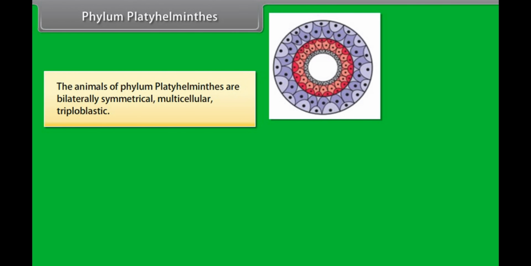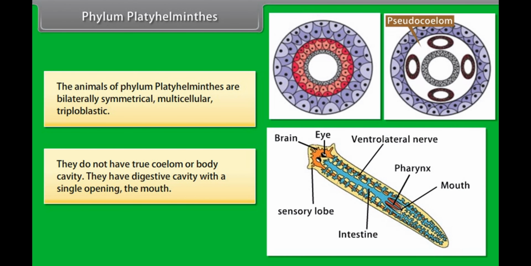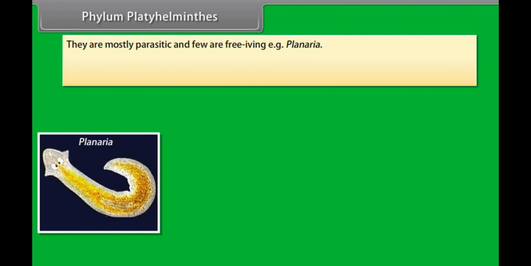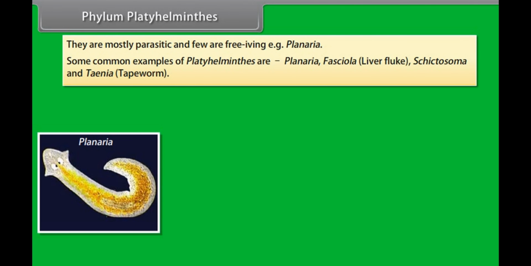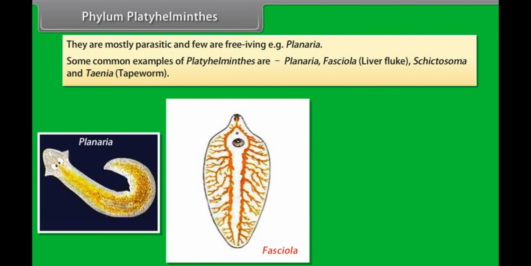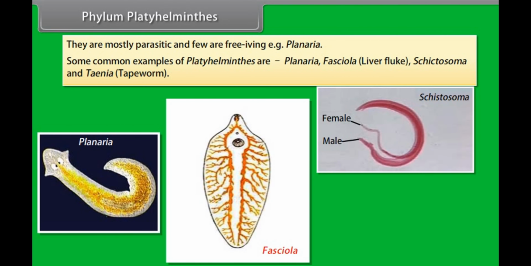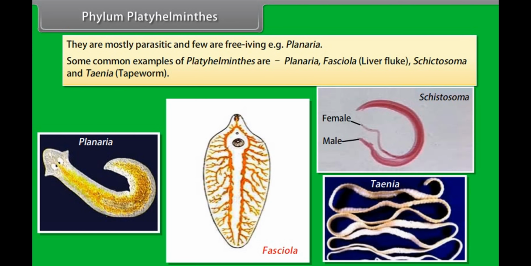The animals of phylum Platyhelminthes are bilaterally symmetrical, multicellular, triploblastic. They do not have true coelom or body cavity. They have a digestive cavity with a single opening, the mouth. They are mostly parasitic and few are free-living, example, planaria. Some common examples of Platyhelminthes are planaria, fasciola, liver fluke, schistosoma, and taenia, tapeworm.